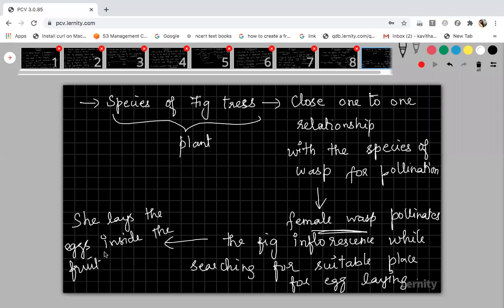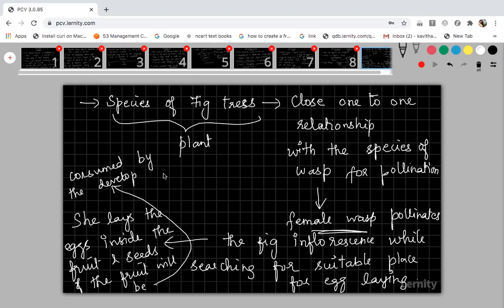In the fig plant, after the development of fig fruits, she lays the eggs inside the fruit, and the seeds of the fruit will be consumed. After laying eggs, it will start metamorphosis, right? It will undergo metamorphosis, and the developing larvae will consume the seeds present in the fruit.